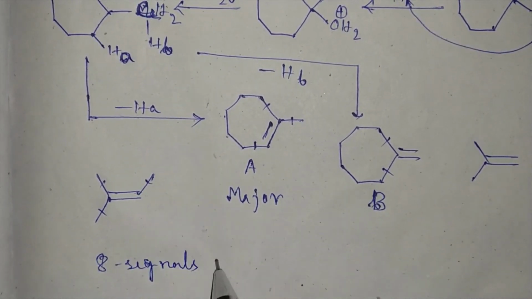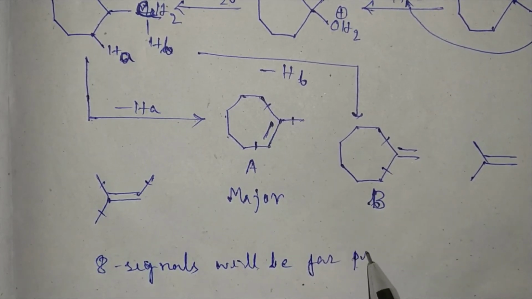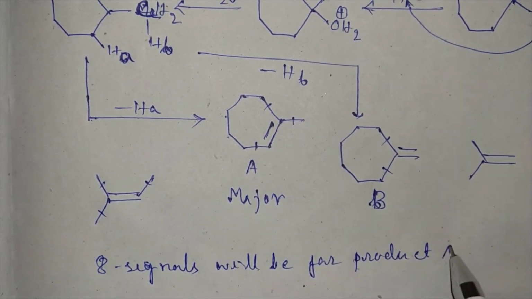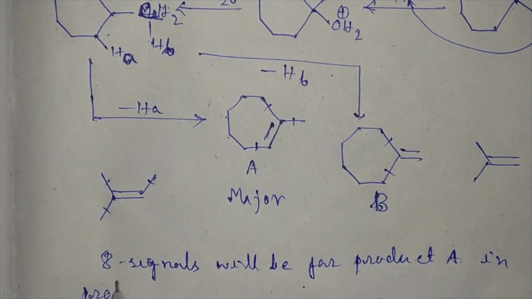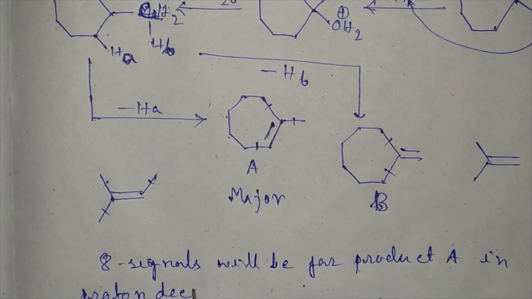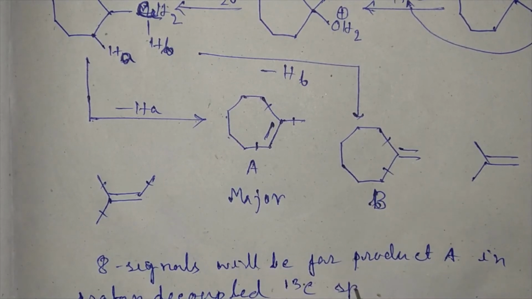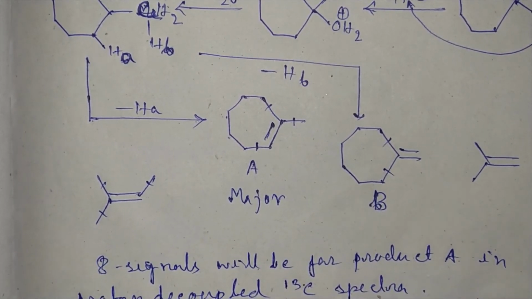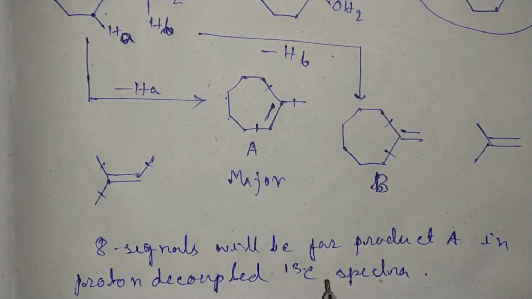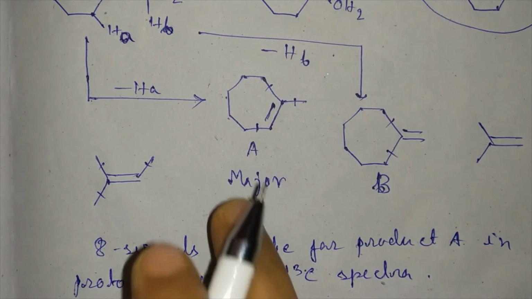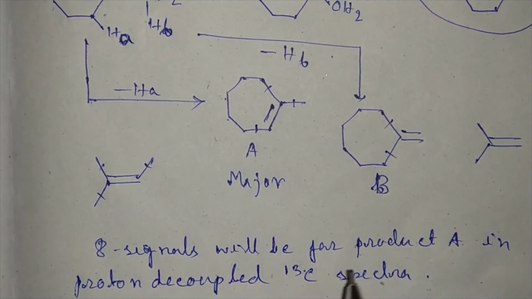8 signals will be for product A in proton decoupled 13C spectra. So the answer will be 8 signals for the major product in proton decoupled 13C spectra.